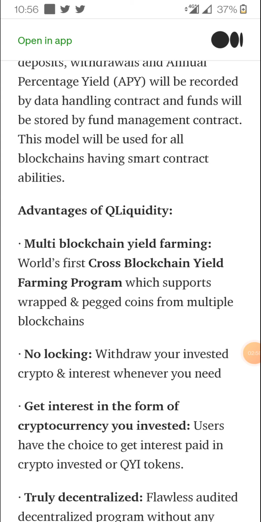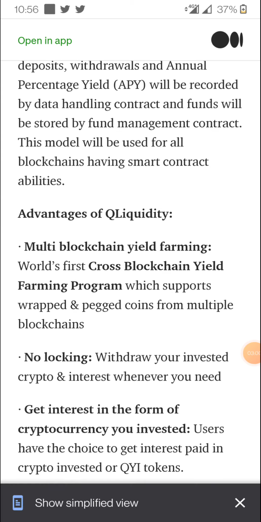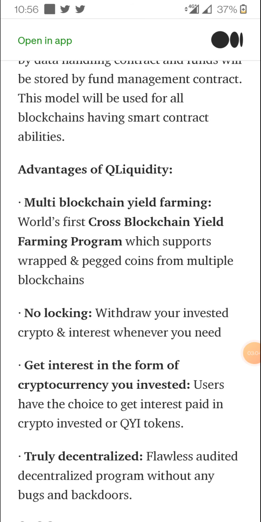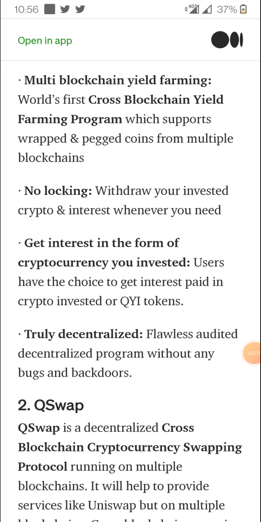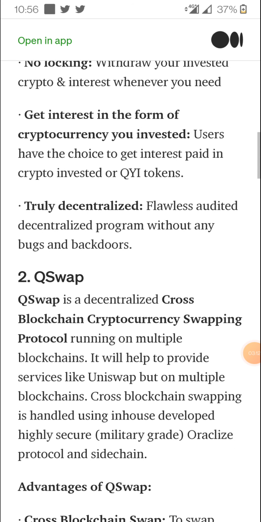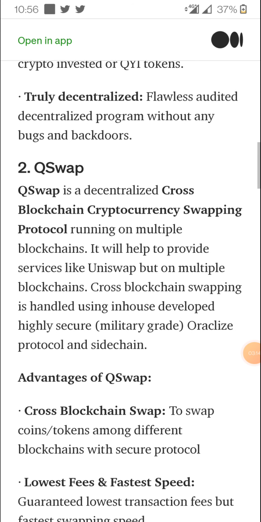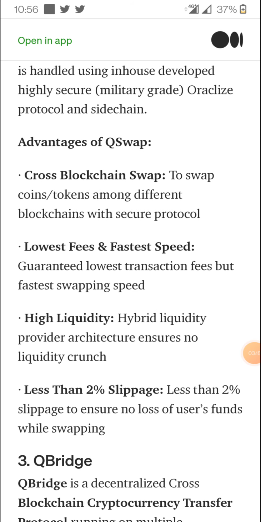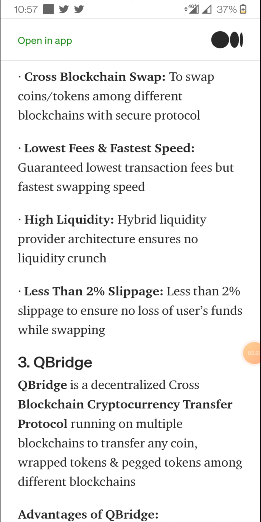Multiple blockchain yield farming, the world's first cross blockchain yield farming program, will support wrapped and pegged coins from multiple blockchains. No lock-in, get interest in the form of cryptocurrency, truly decentralized. Then the QSwap product. What are all the benefits they are giving in QSwap? Cross blockchain swap, low fees and fast speed, high liquidity and less than 2% slippage. That is mind-blowing: less than 2% slippage.